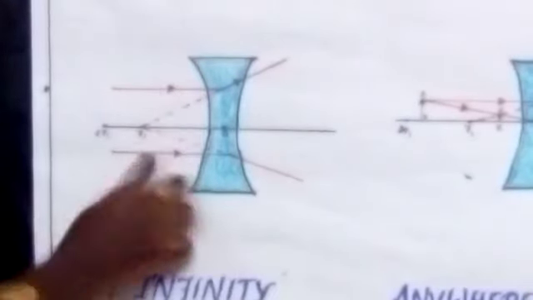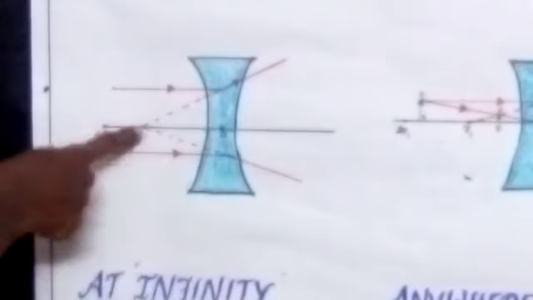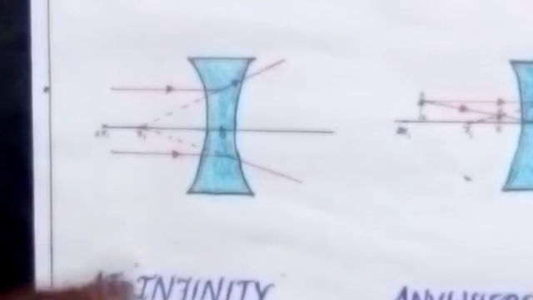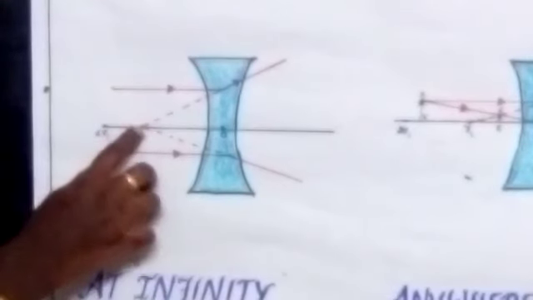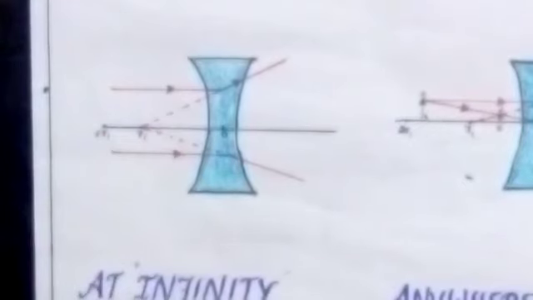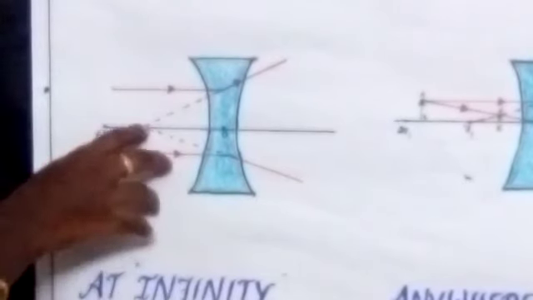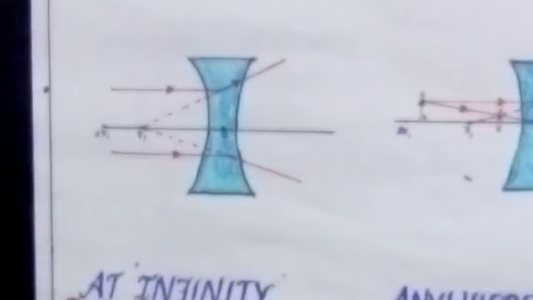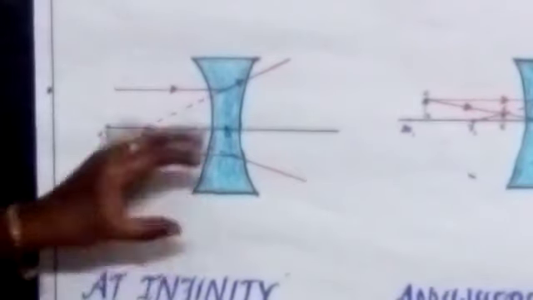The parallel rays after refraction diverge and appear to meet at the principal focus. So here the image is formed. Object at infinity means the image is formed at the focus. And the size of the image is very small, a point size image only.